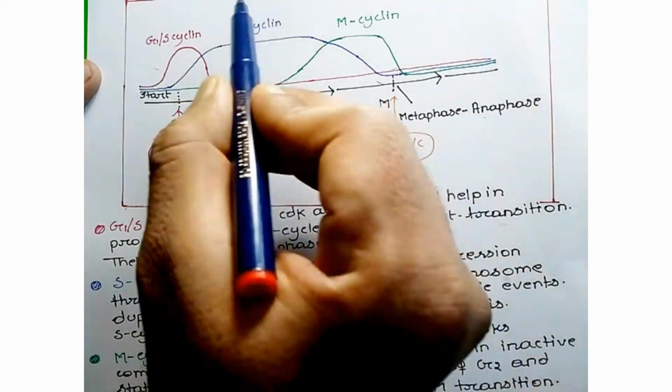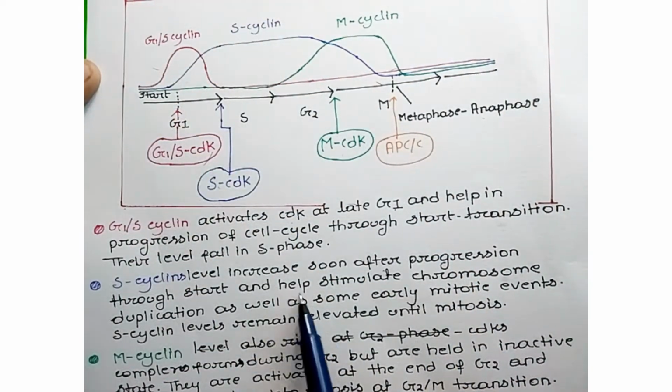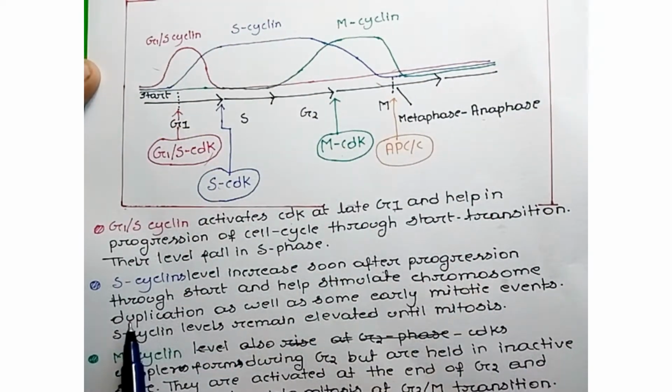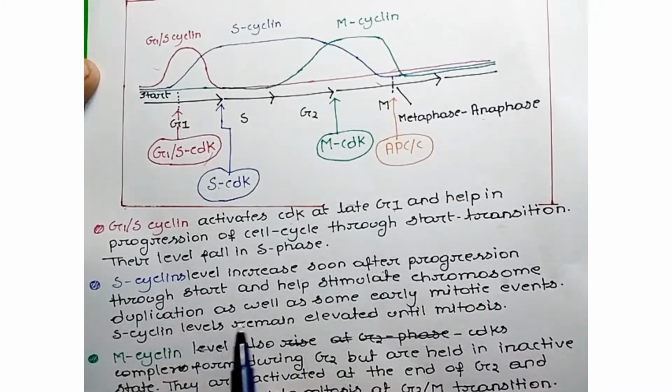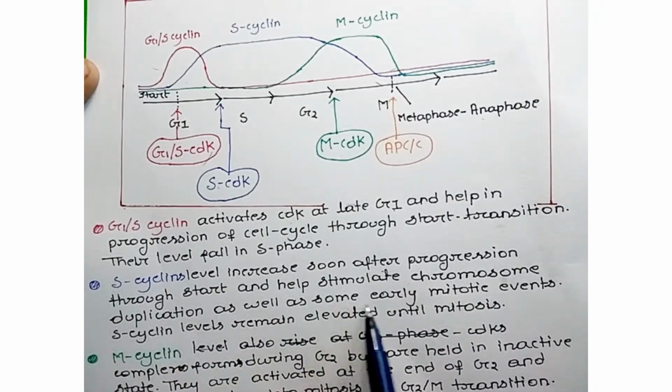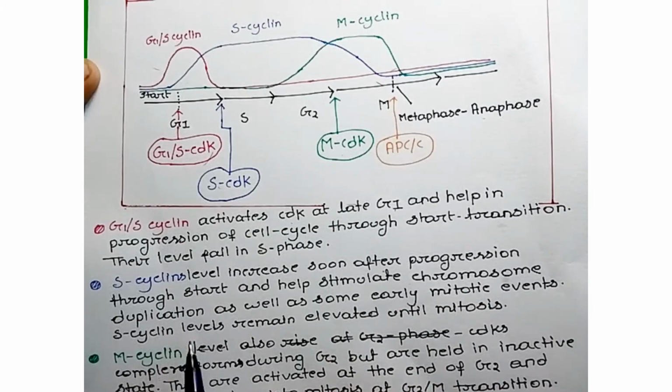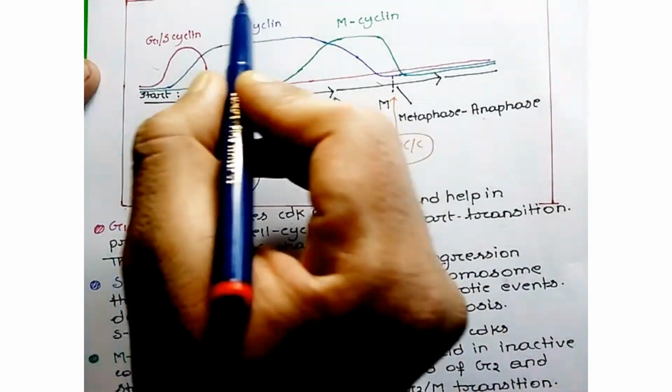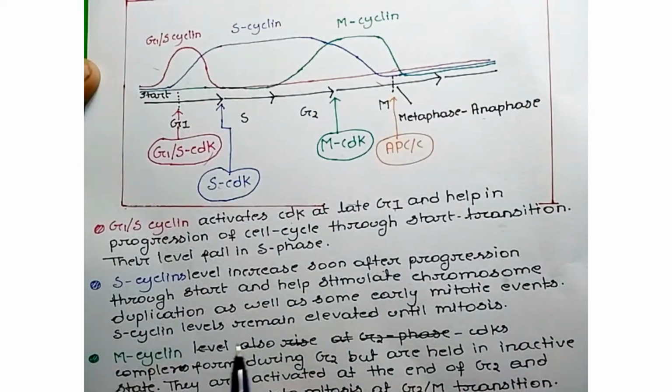So what is the role of S cyclin? S cyclin helps stimulate chromosome duplication as well as some early mitotic events. S cyclin remains elevated.